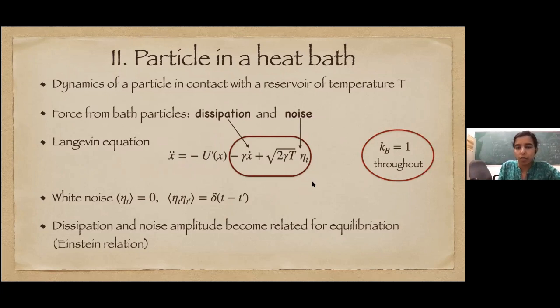So let's talk a bit about this noise eta t, if you're not familiar with it. This is a random force coming from the bath particles. On average, this is 0. There is no systematic force from all these collisions. So the average of eta t is 0, and then the autocorrelation of the noise, eta t eta t prime: ideally, we assume that the bath is relaxing so fast that there is no time correlation left in the bath. So this is a delta correlation, just a Dirac delta function of t minus t prime. The noise is correlated with itself only at the same time, and there is no other correlation.